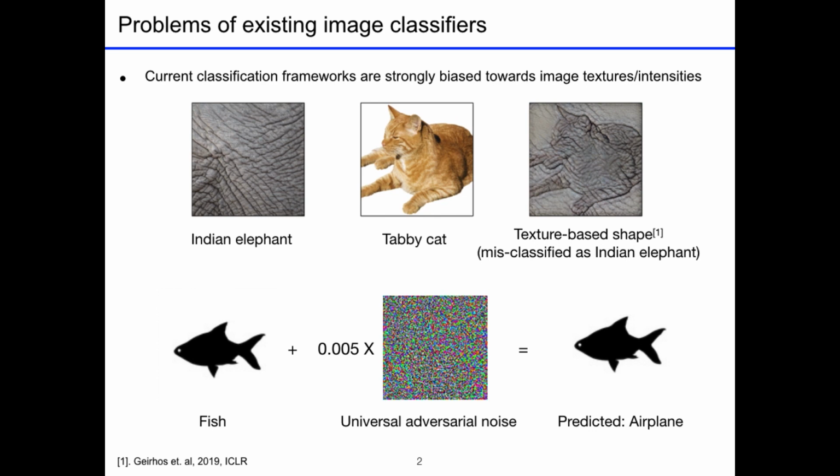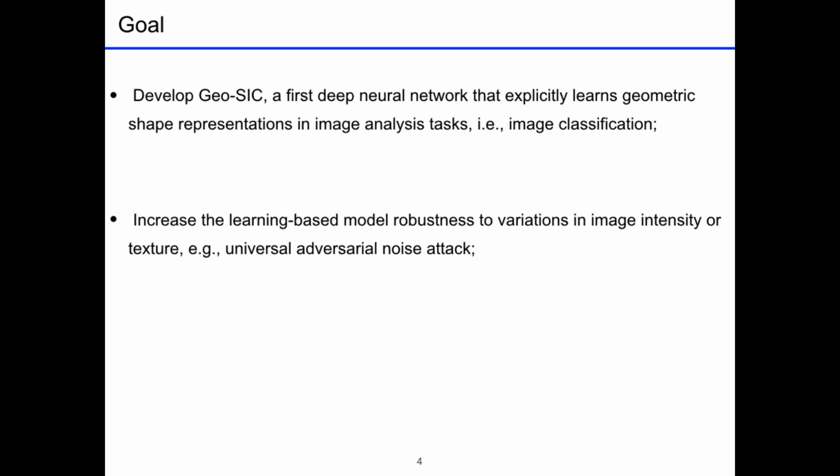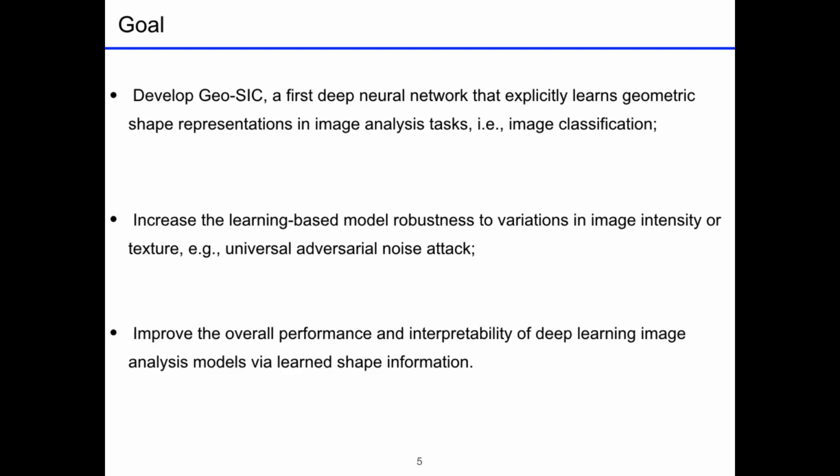as an airplane. In this work, we develop a deep neural network that explicitly learns geometric feature representations which are not biased towards image intensity or textures. Our method increases the robustness to variations in image intensities or textures, such as universal adversarial noise attack. We also improve the overall performance by using our learned deformable geometric shape features. The additional benefit of Geo-SIC is that our model is more interpretable.